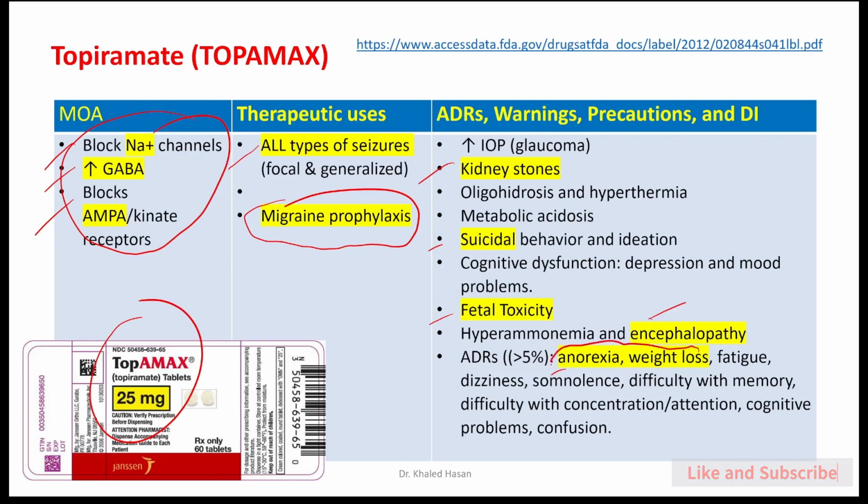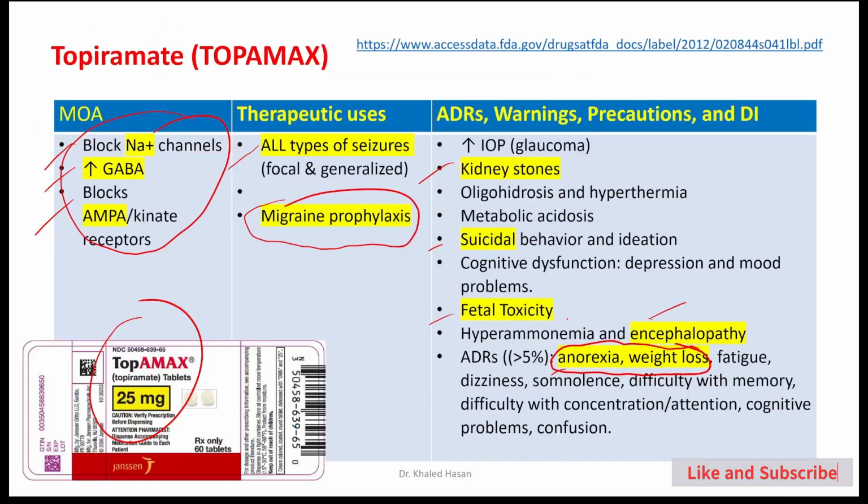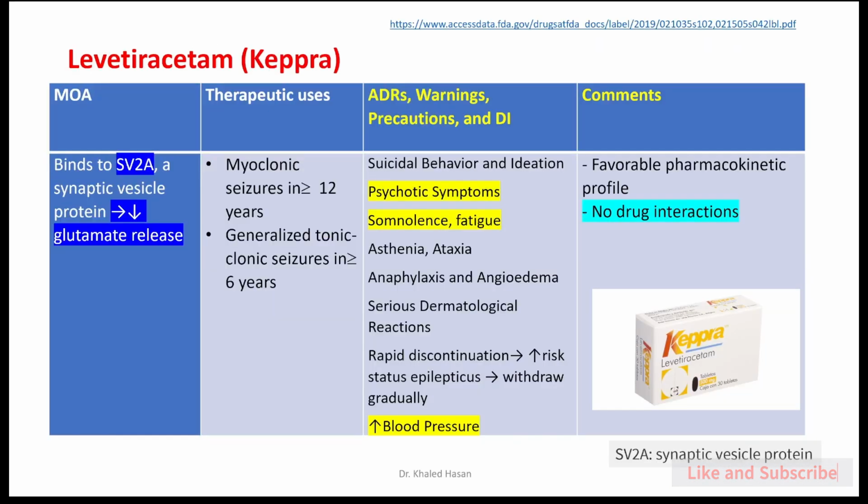Here, if you look at what we have, weight loss. Vigabatrin causes weight gain, while topiramate causes weight loss. So which of these medications belongs to the anti-epileptic drugs associated with anorexia and weight loss in more than 5% of patients? Topiramate, Topamax. Which of these anti-epileptic medications is used for migraine prophylaxis? Topiramate. Which of these medications is used for epilepsy but may cause kidney stone? Topiramate.